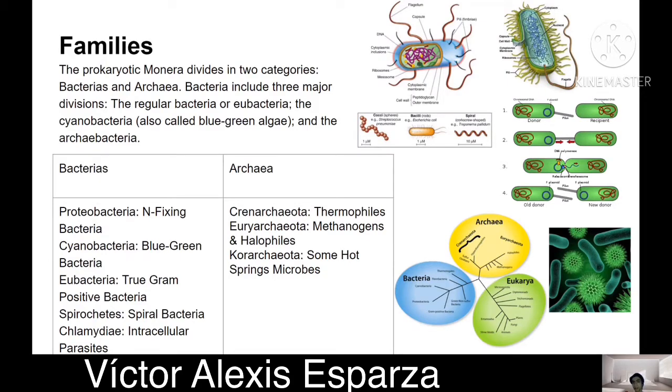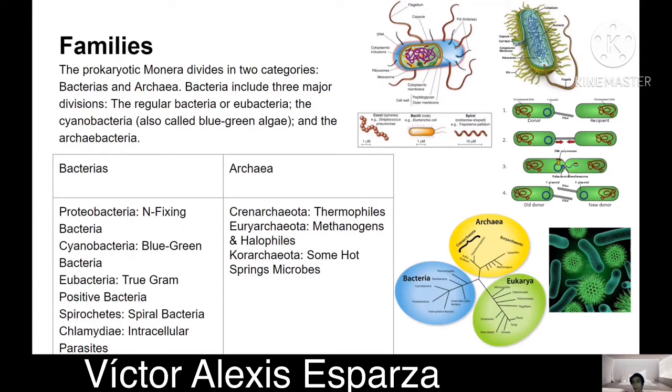Okay, let's start. The prokaryotic Monera divides into two categories. There are bacteria and archaea. Bacteria include three major divisions, which are the regular bacteria or eubacteria, the cyanobacteria, which is also called blue-green algae, and the archaeobacteria.